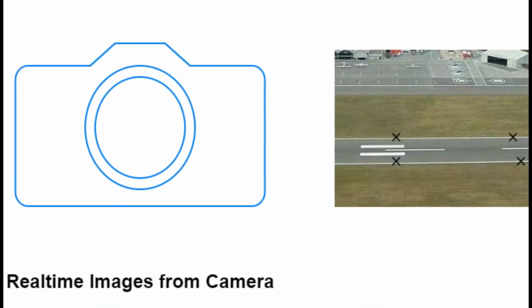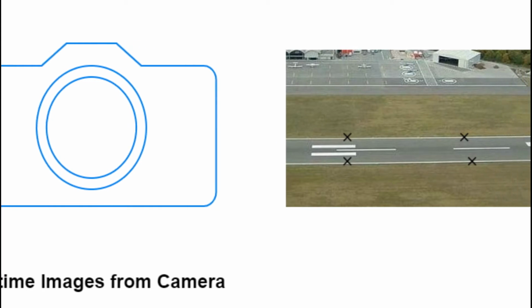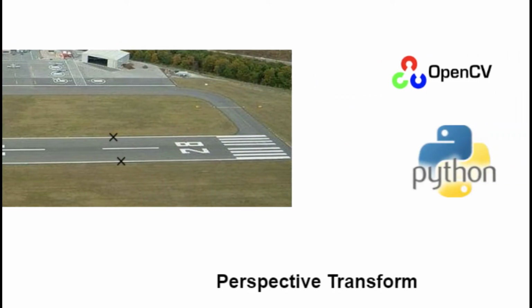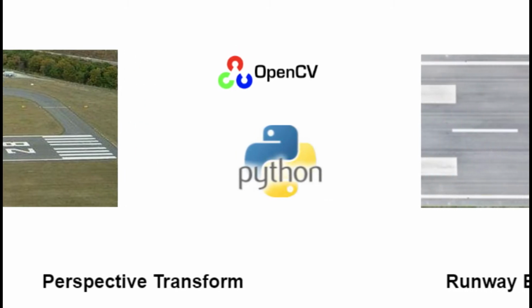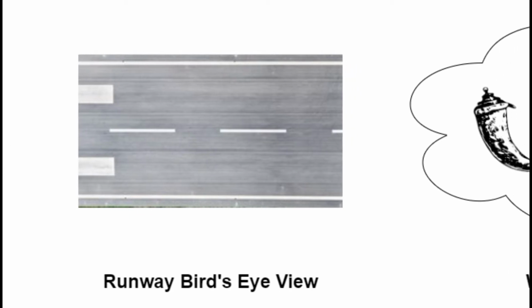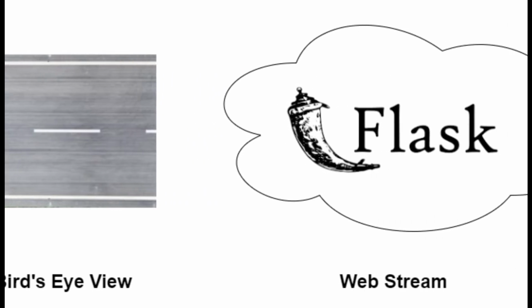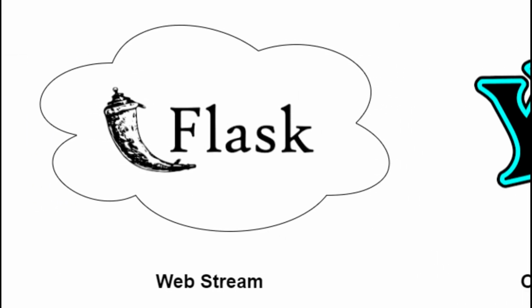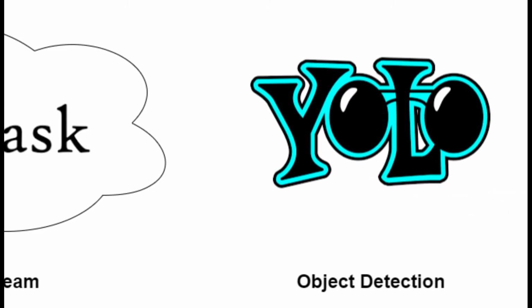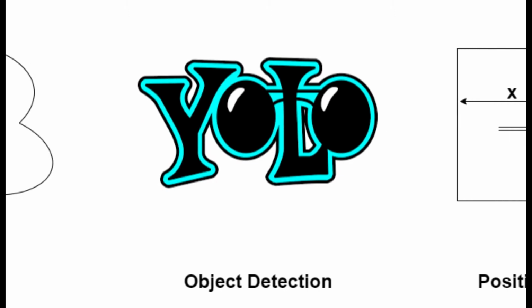First, we take real-time images from the camera. We select 4 points on the runway and perform perspective transformation using Python and OpenCV to get the bird's eye view of the runway. Then we stream the bird's eye view to a web browser using Flask. Then we run YOLO object detection on this bird's eye view to detect any FOD on the runway.